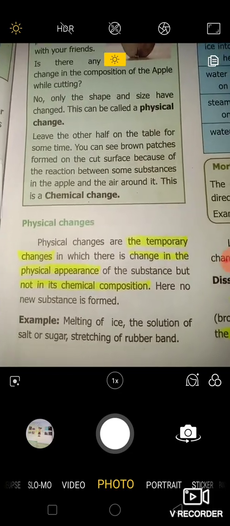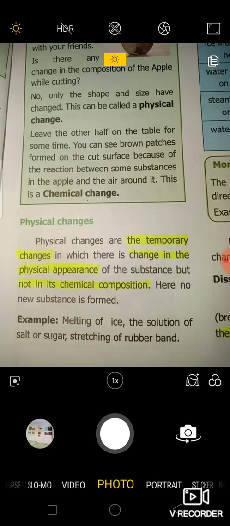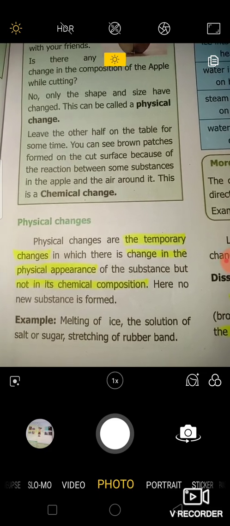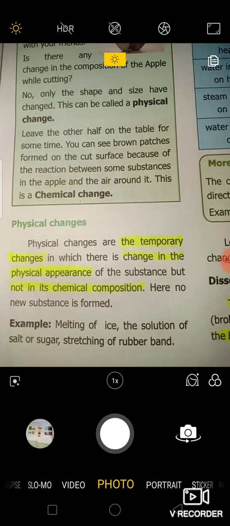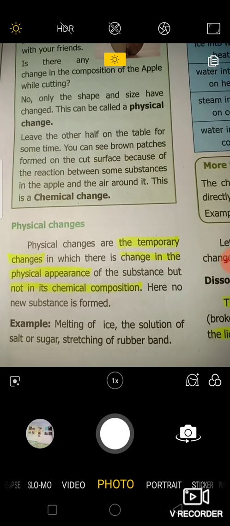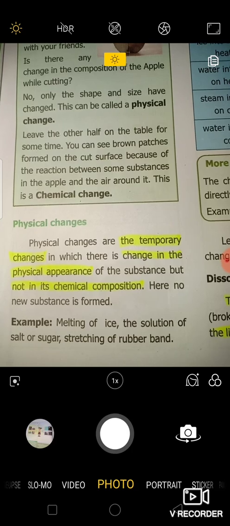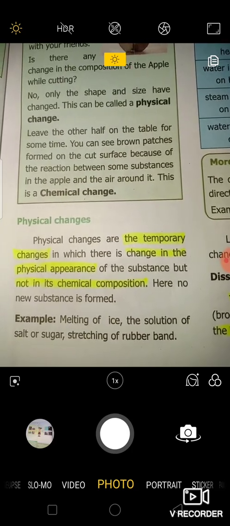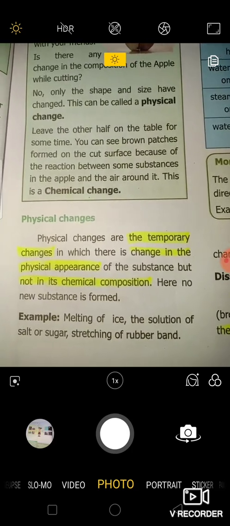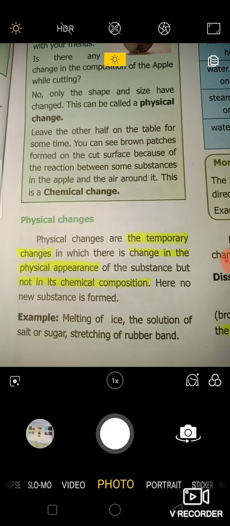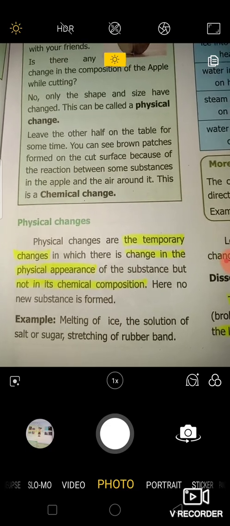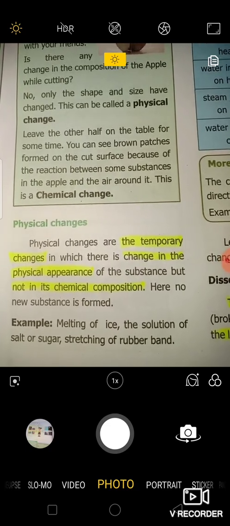Physical changes are the temporary changes in which there is a change in the physical appearance of the substance, but not in its chemical composition. Here no new substance is formed. So a temporary change is a physical change. Change in physical appearance. What is physical appearance? Its pressure, whether it is a solid, liquid or gas, its color. These are all the physical appearances. Not in the chemical composition.